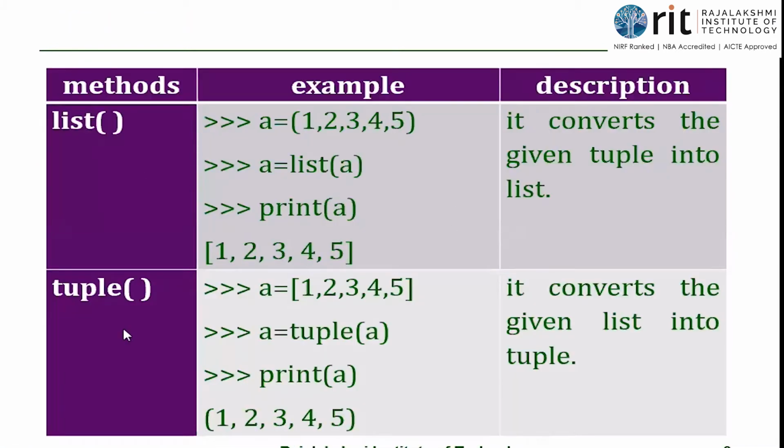Then, so this is how we convert. Okay. So methods, we have list. List is a predefined method, isn't it? So what is this for? To convert the input into the list type.